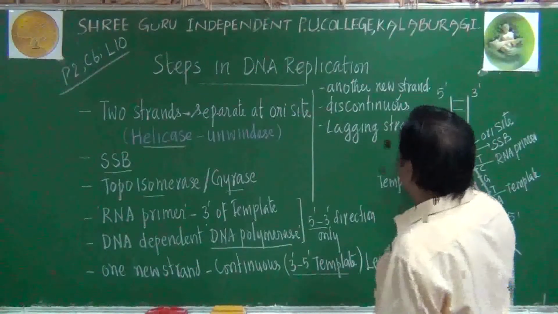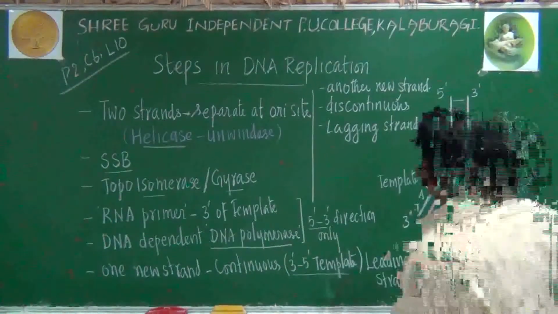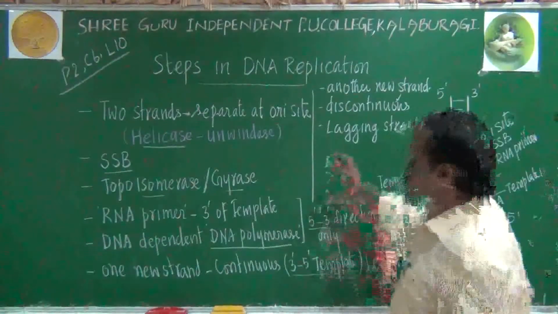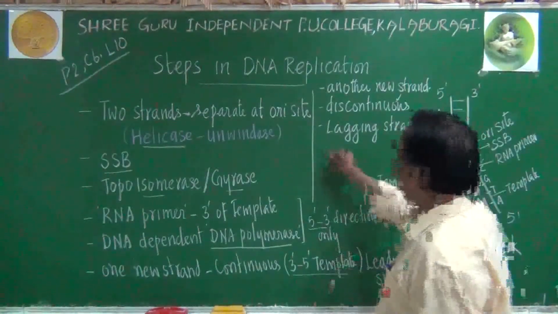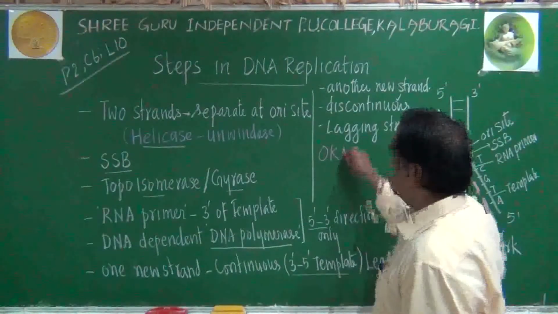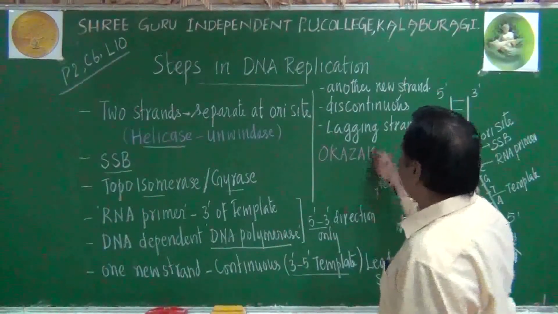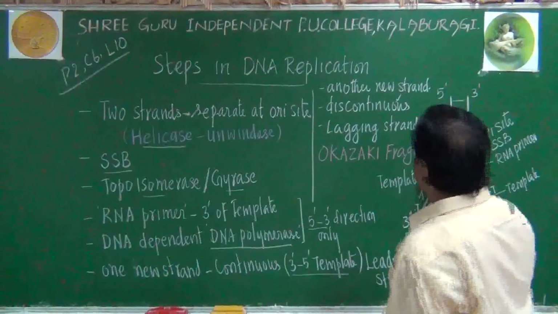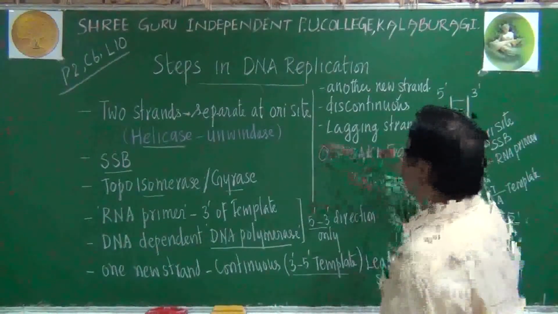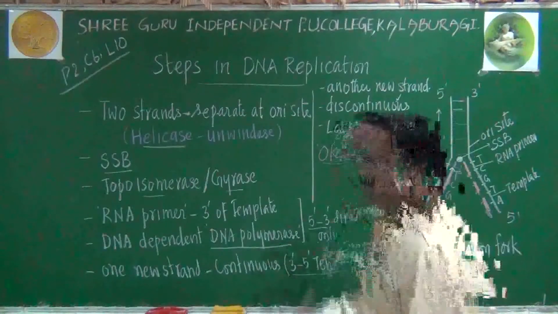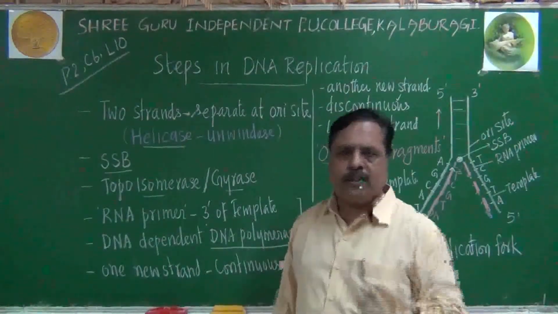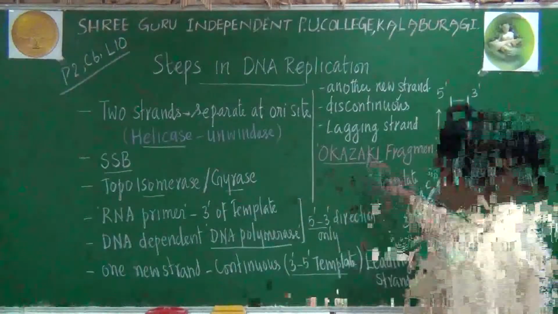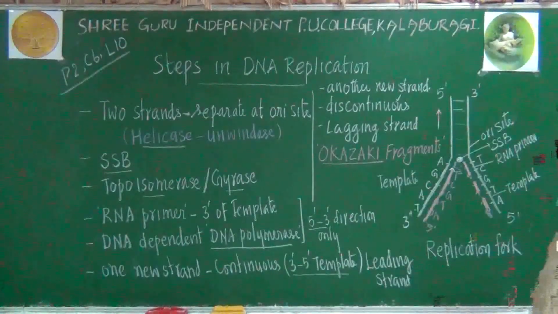Remember, the fragments present in the lagging strand will be known as Okazaki fragments. So which strand will produce Okazaki fragments? The discontinuous strand, which is moving away from the ORI site. That will be producing Okazaki fragments.